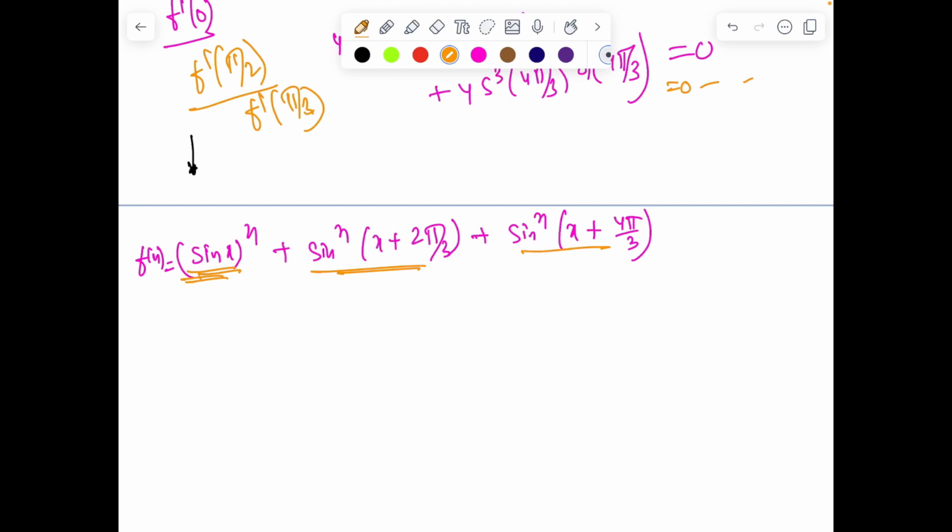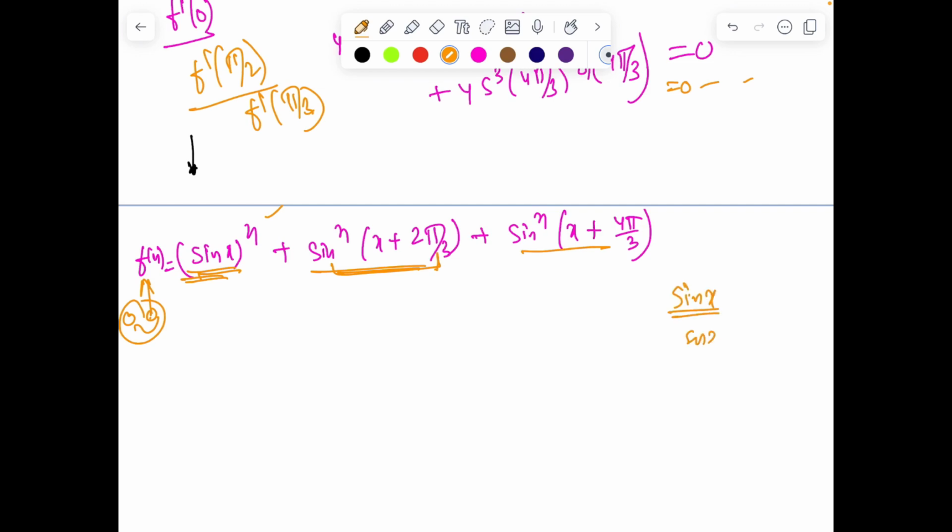So maybe I'll multiply with sin x on both sides. But this would also become sin x plus 2 pi by 3. So I have to multiply with something such that this 2 pi by 3 वाला भी feeling should be there with that. If I multiply on both sides, 4 pi by 3 वाला भी feeling होना चाहिए.